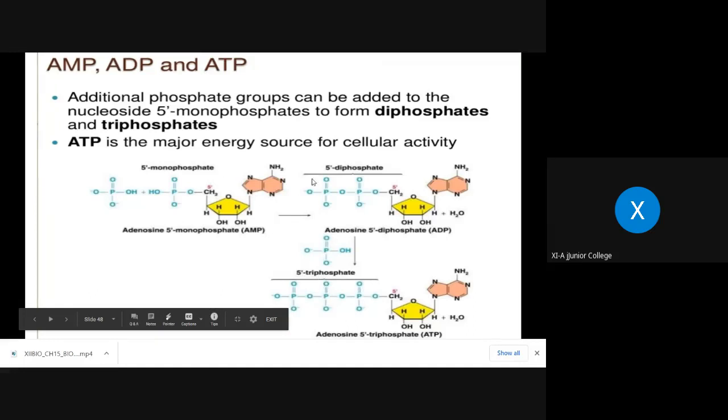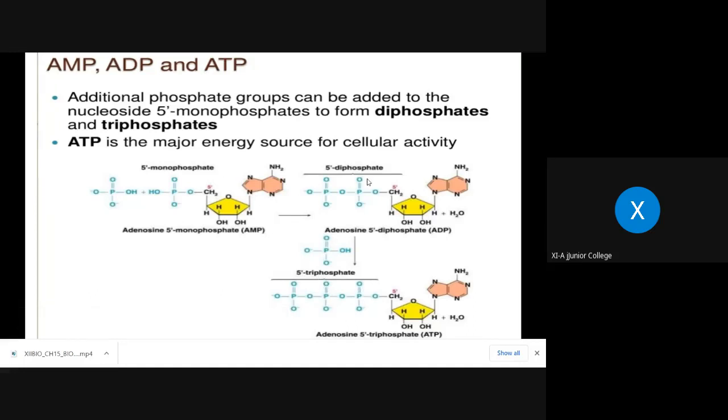Here you can see the two phosphate groups. This is the single phosphate group, and when one more phosphate group is attached, it becomes di, because here you can see two.